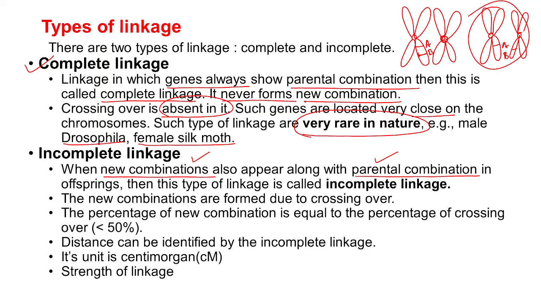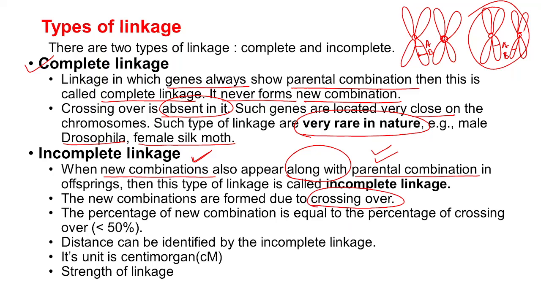That is why they have mentioned that new combinations also appear along with the parental combination. So that type of linkage is called incomplete linkage. The new combinations are formed due to crossing over. Of course, the new combinations will be formed due to what?